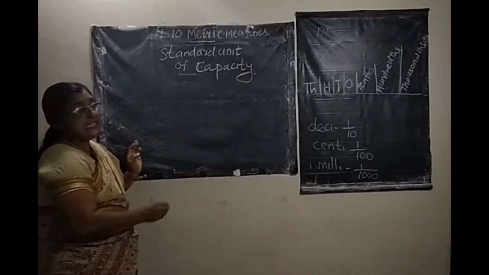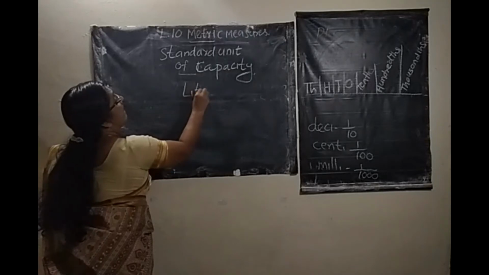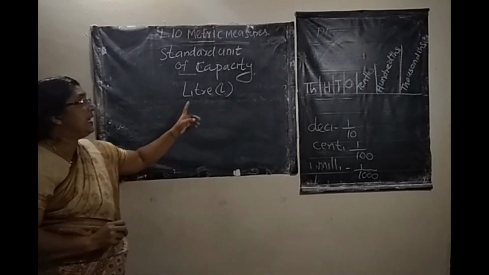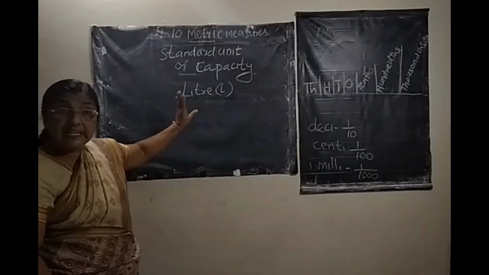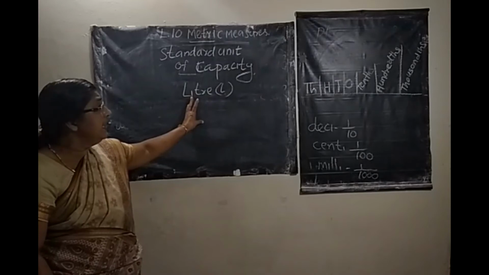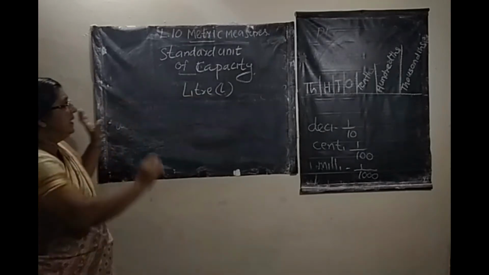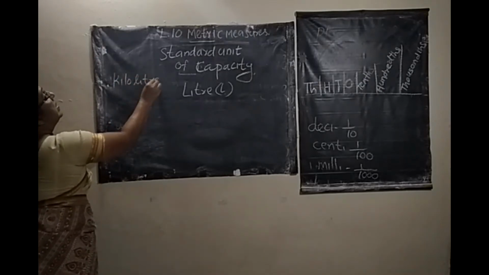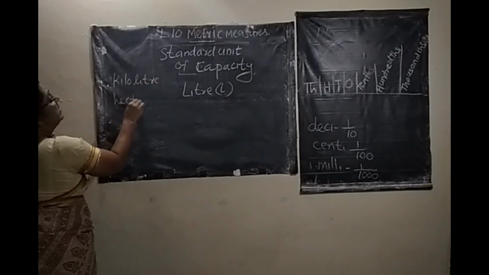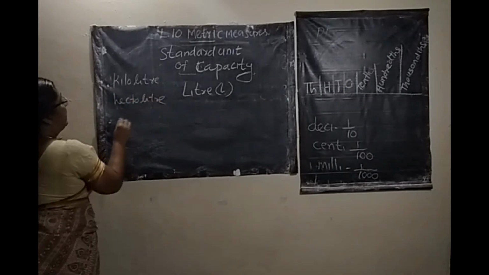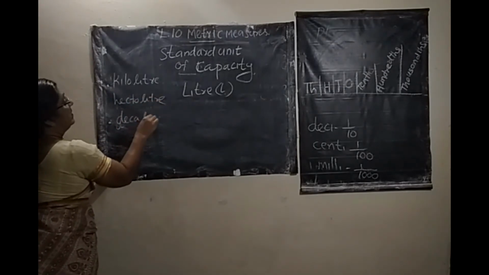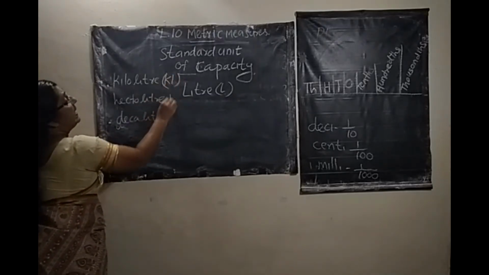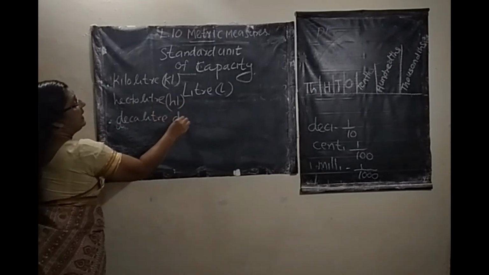Standard unit of capacity is liter. Short form of liter is L. Okay, the units greater than this standard unit of liter are kiloliter, hectoliter and decaliter. Short forms are KL, HL, DAL.